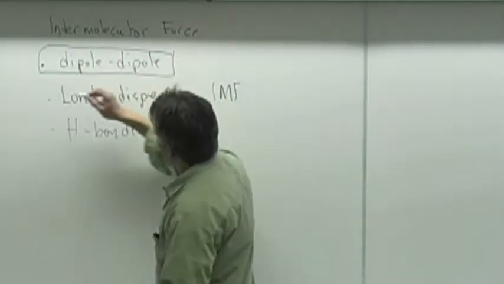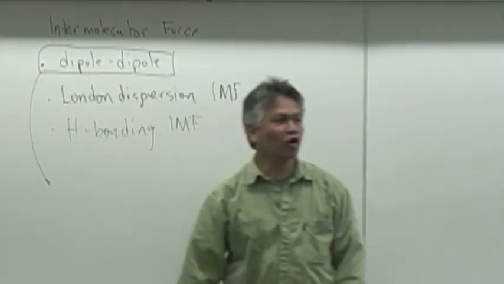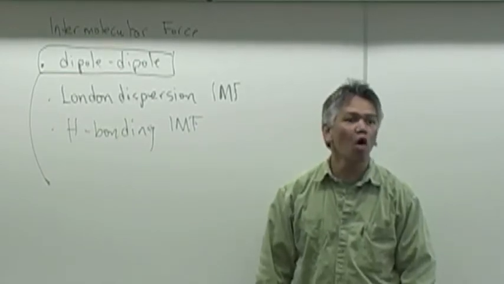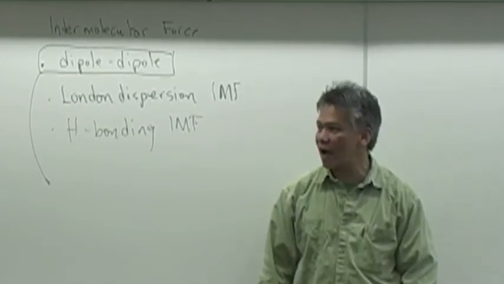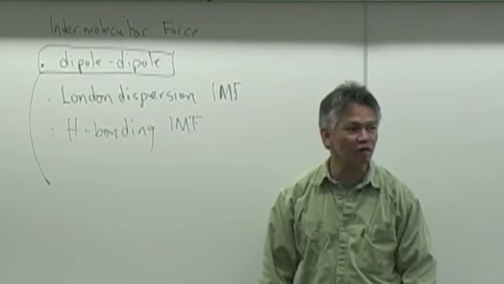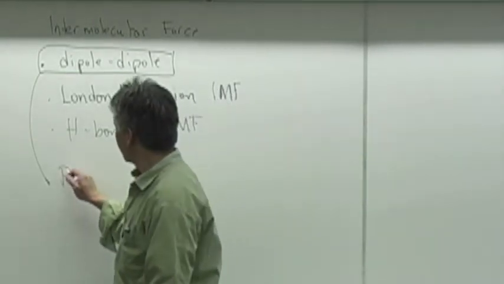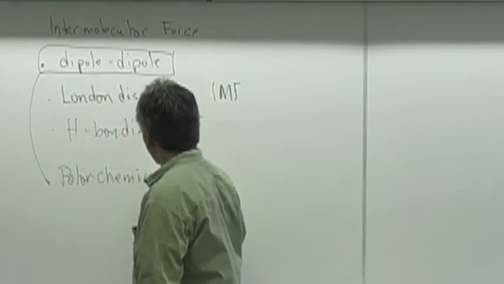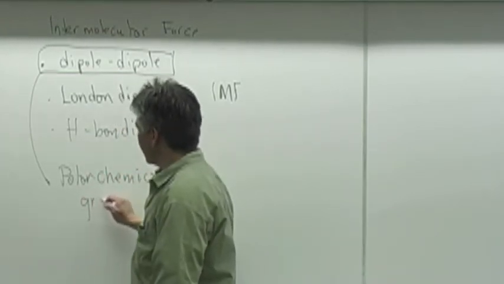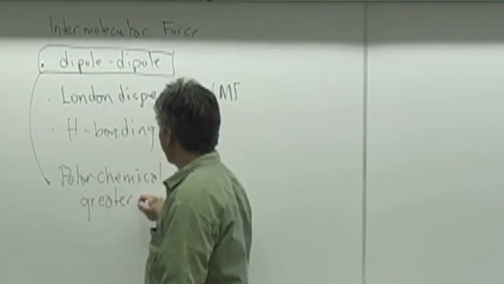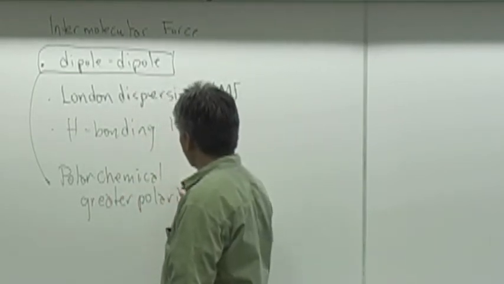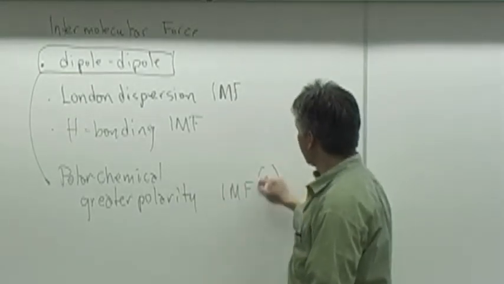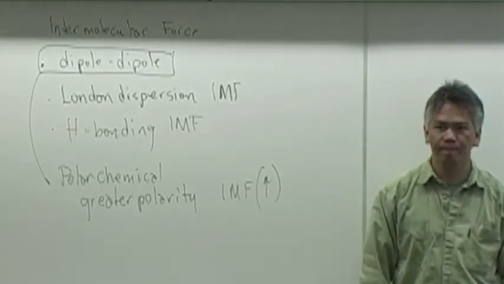Dipole-dipole is going to be available only for polar chemicals. Only polar chemicals will have dipole-dipole intermolecular force. Okay. The greater the polarity of the chemical, the higher the intermolecular force for that particular chemical will be. Okay?